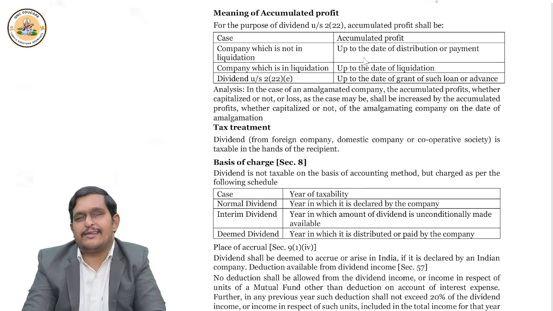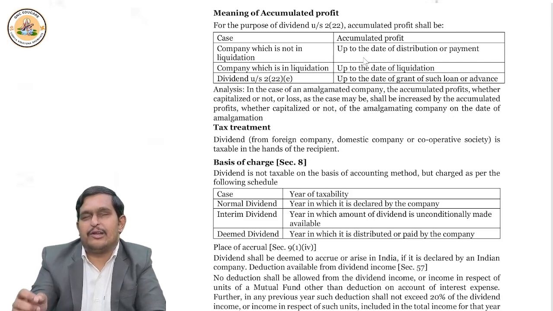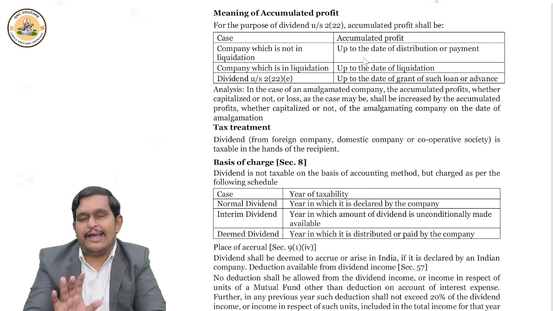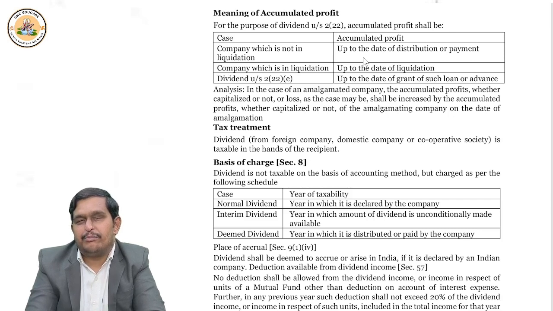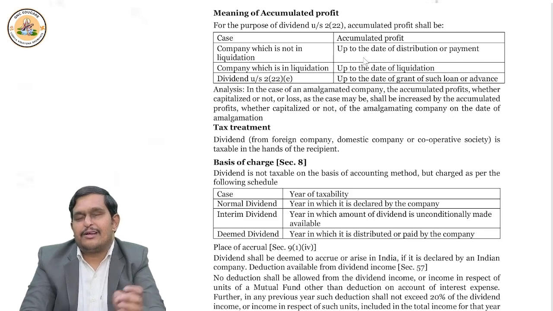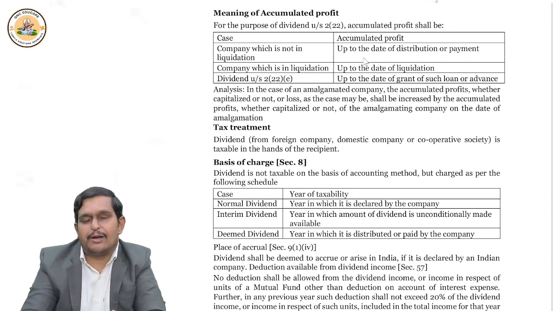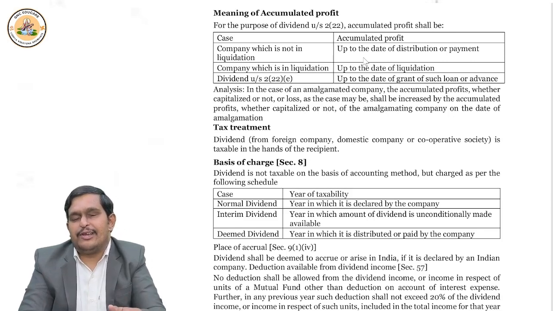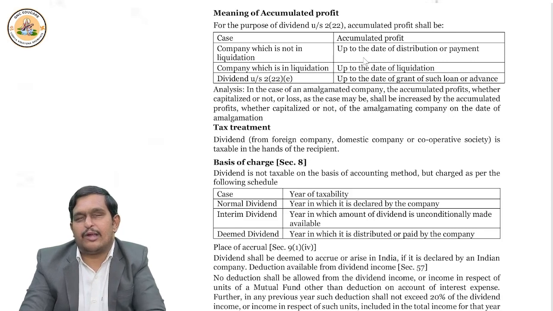If it is the case of section 2 clause 22E, that is the company giving a loan, then up to the date of giving the loan or advance. Basically, accumulated profits are the reserves and surplus of the company.